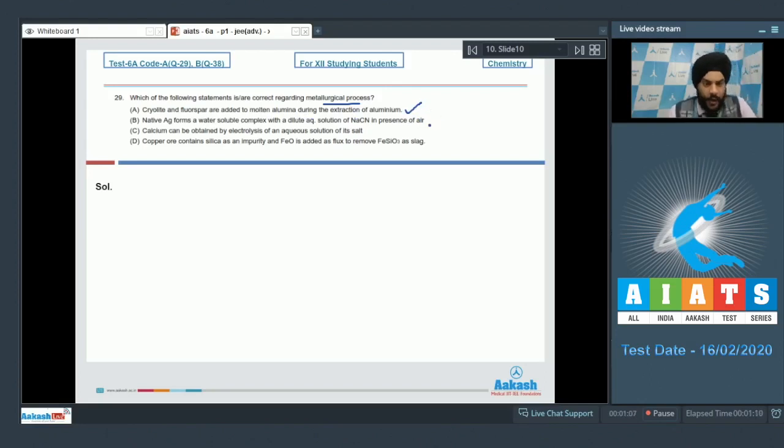If you talk about the B option now, native silver forms a water-soluble complex with dilute aqueous solution of NaCN in presence of air. This is also a correct statement. When Ag reacts with cyanide ions in presence of oxygen, the Ag gets oxidized to Ag+, and then it forms the complex with the cyanide ions to form [Ag(CN)2]⁻. So the second option is also correct.